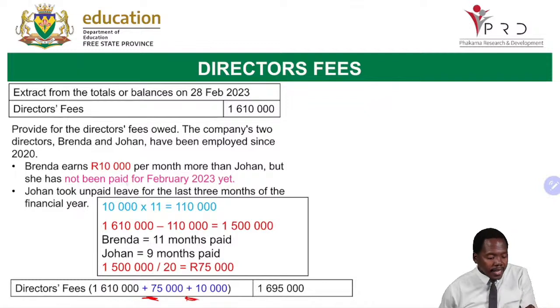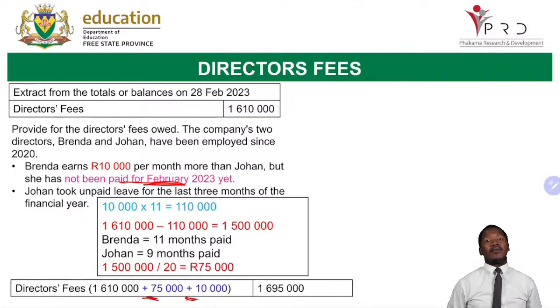Why is this? Because remember, we said we owe Brenda for February. So we need to add accrued expense and accrued income, we add. So 75,000 for Brenda plus the 10,000 that we subtracted earlier on. So we get our answer for director's fees to be 1,695,000. These are the calculations. Remember, with the director's fees, it's all about adding the number of months and all of that. So this is the calculation for director's fees.